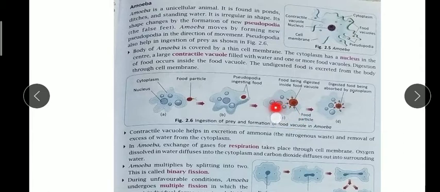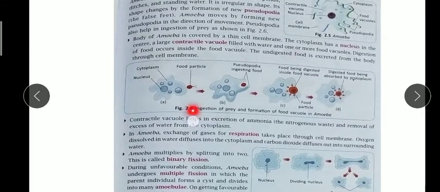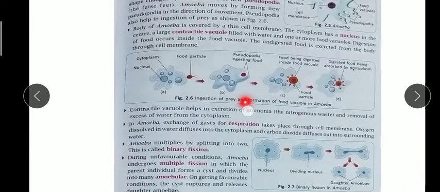When it is digested and absorbed by the protoplasm, the other unwanted or excretory products come out from the cell through the pseudopodia route only. This process is called diapedesis.